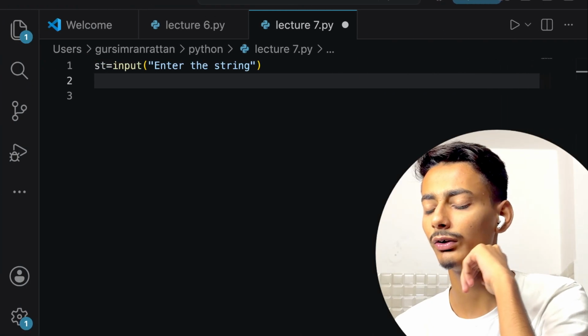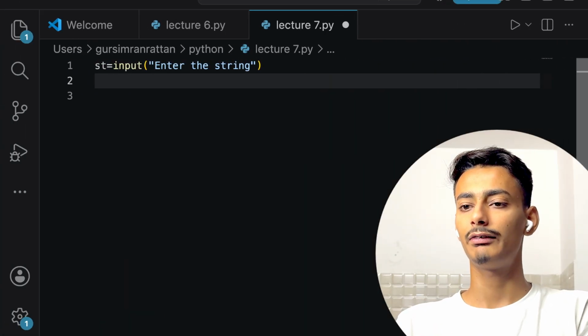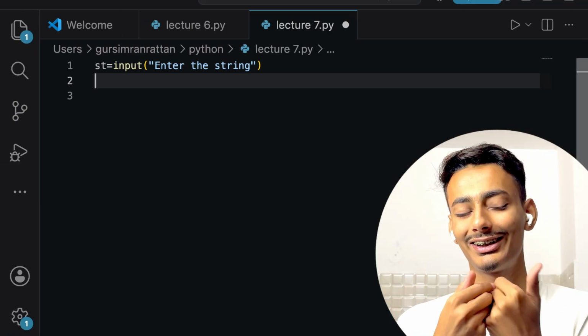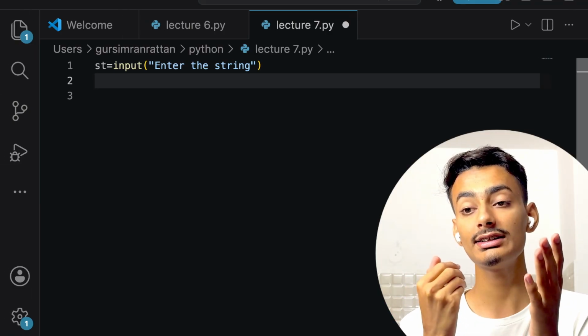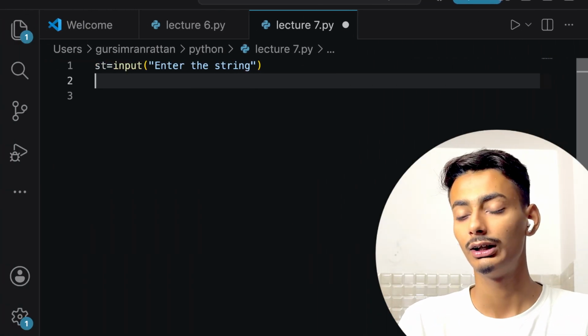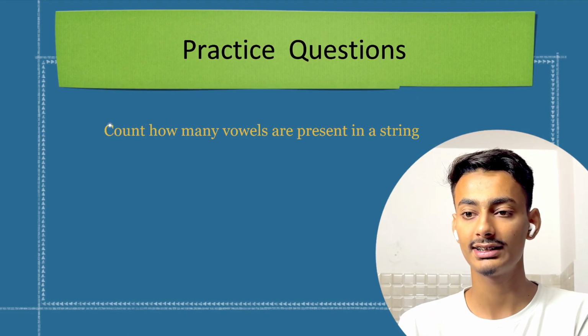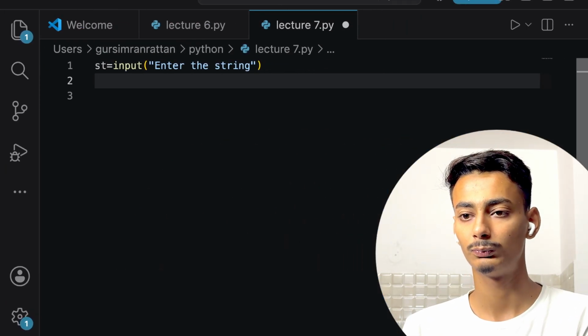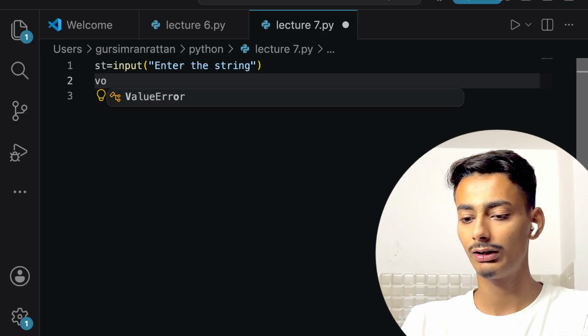Yes. So what I have done as of now in this particular question is I have taken an input st. I have taken not an integer, I have taken a string as an input, and I have stored it inside the variable named st. Now, what my question says is, count how many vowels are present inside the string.